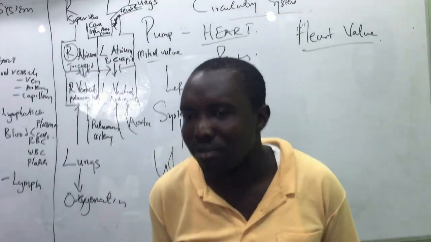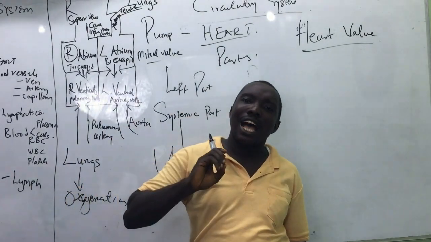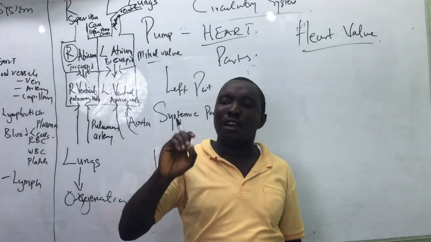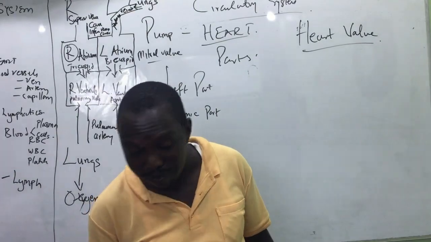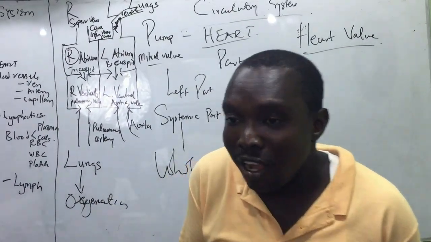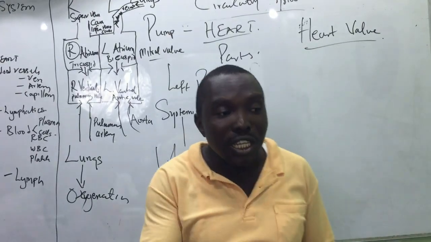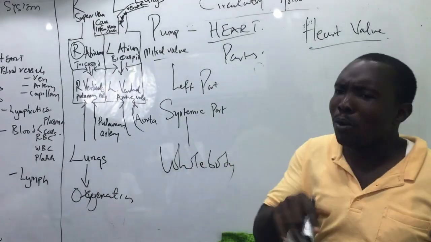Generally, a valve is a structure, whether man-made or natural, that allows unidirectional flow of fluid. You now ask yourself, what is a fluid?